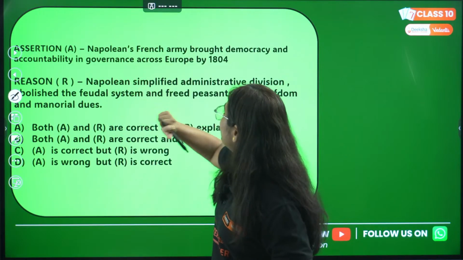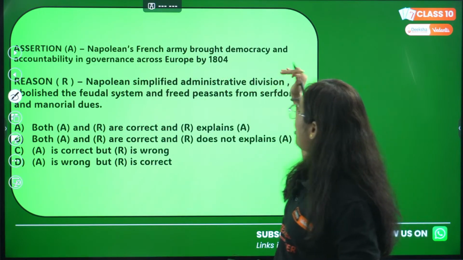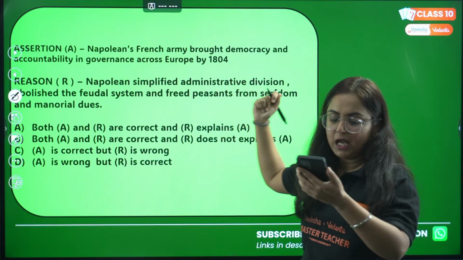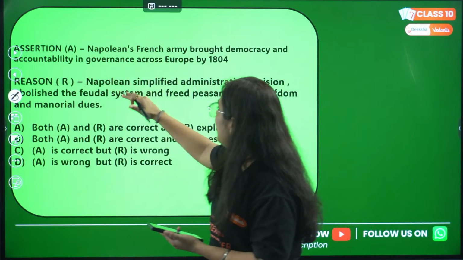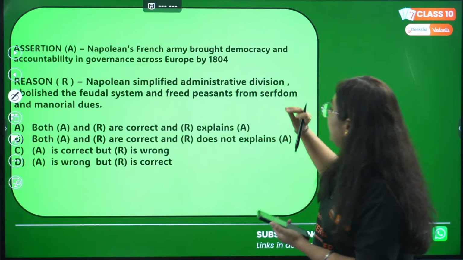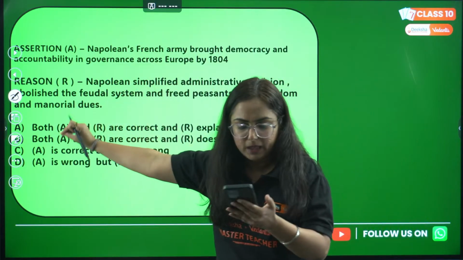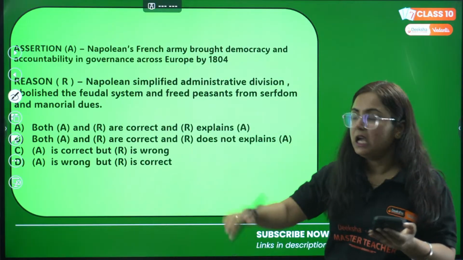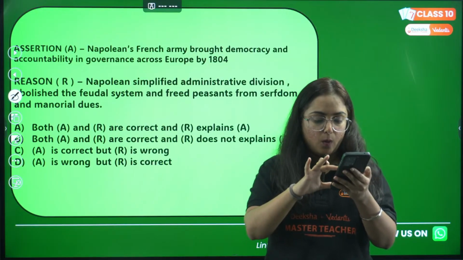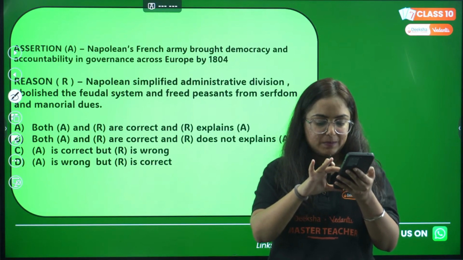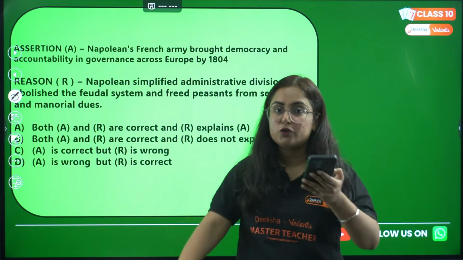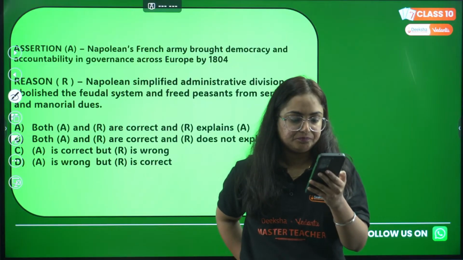Assertion and reason. Assertion: Napoleon's French army brought democracy and accountability in governance across Europe by 1804. Reason: Napoleon simplified administrative divisions, abolished the feudal order and freed peasants from serfdom and manorial dues. Got the question? Now, answer which is correct. What was the Balkan issue? Explain in short. Okay, Dipti, after this question, we are going to discuss the Balkan issue. No need to worry. Fine.